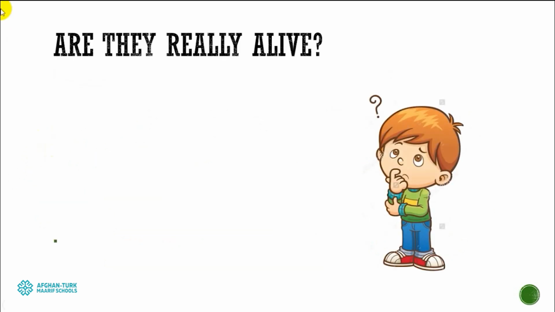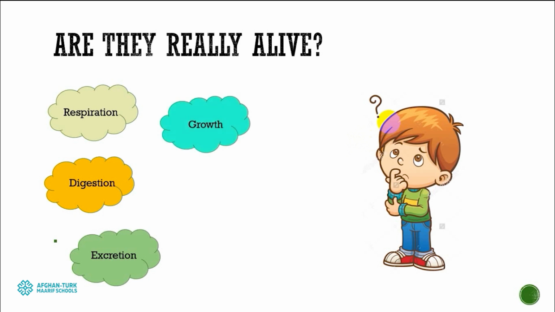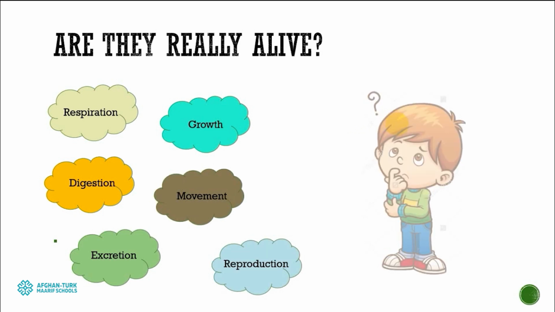Okay, now another question, the most interesting part of our lesson. Are they really alive? What do you think? Are they really alive? So we got some features by which we can understand whether something is alive or not. For example, if they respire, if they exchange gases, they are alive. And if they digest, if they eat something, they are alive. If they excrete, if they produce waste materials and remove them from their body, they are alive. And if they grow, they are alive. And if they move, we can consider that they are alive. And if they reproduce. So what about plants?